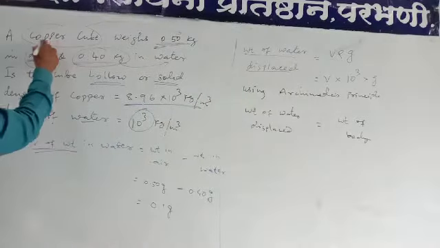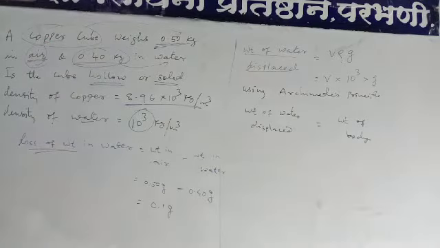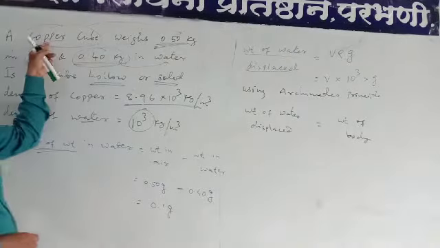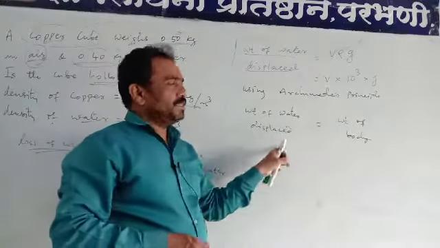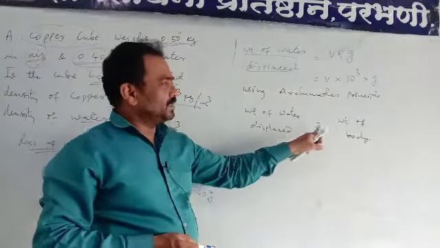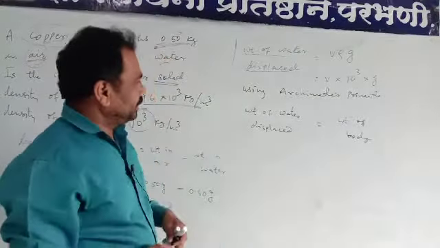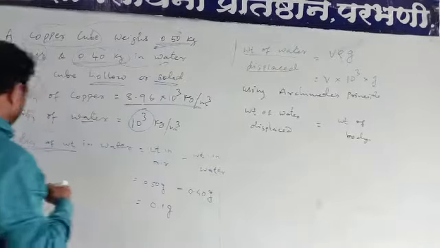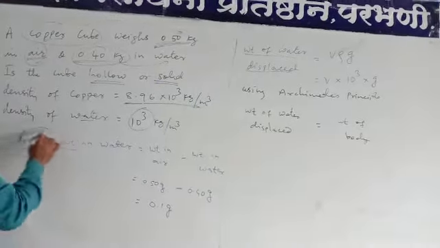Here the body is the copper cube, so the loss of weight is the loss of weight of that copper cube. This is Archimedes' principle: the weight of water displaced is equal to the weight of the body.